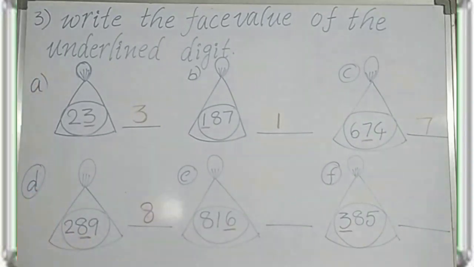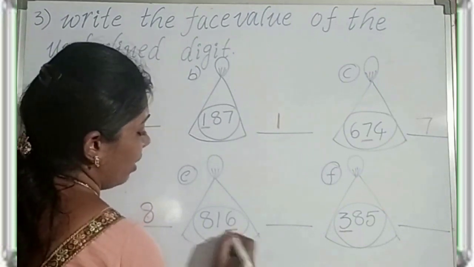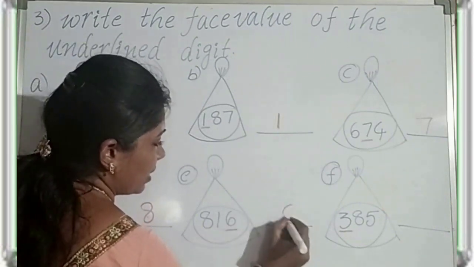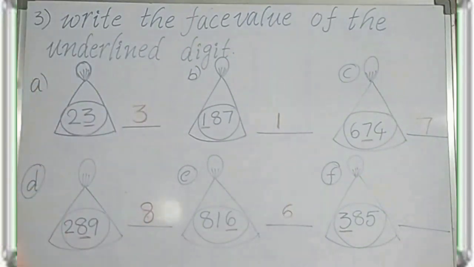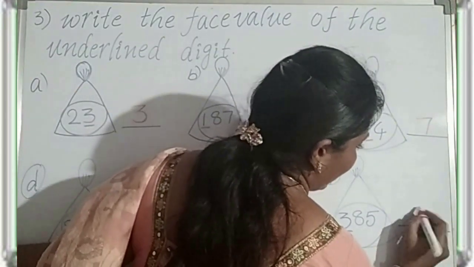816. The underlined digit is 6. The face value of 6 is 6 only. Next, 385. The underlined digit is 3. The face value of 3 is 3.